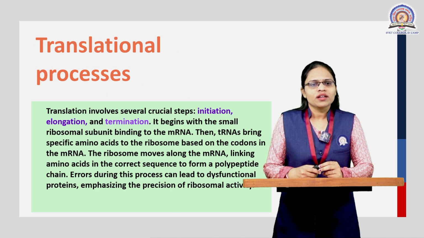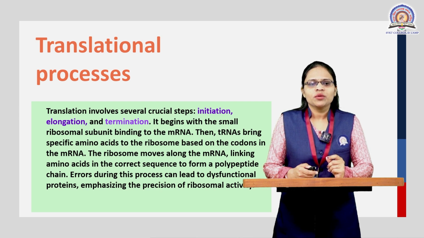Let's have a look at the translation process. There are 3 different steps. The first one is the initiation, then elongation and the termination process. It begins with the small ribosomal subunit which binds to the mRNA. The first step is what? The smaller subunit of the ribosome binds to the mRNA molecule.